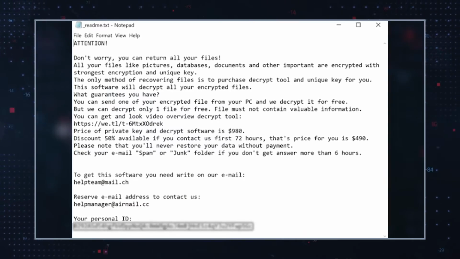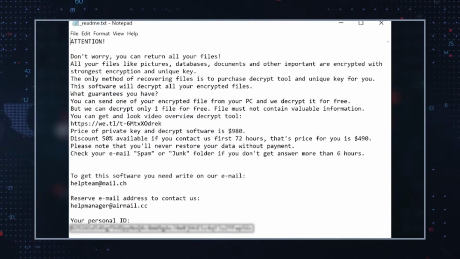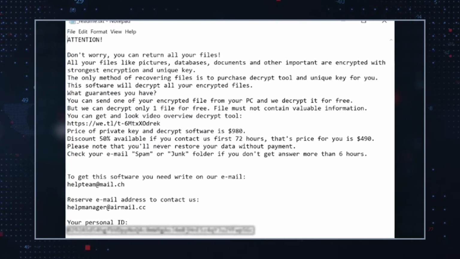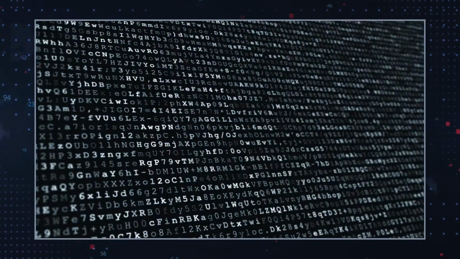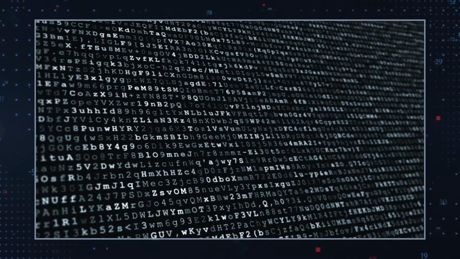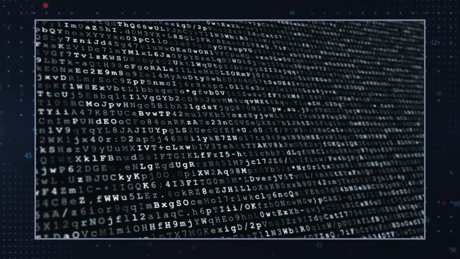helpteam@mail.ch or helpmanager@airmail.cc is established within 72 hours after infection. Should victims contact the hackers using the provided emails, Miia's ransomware operators will offer to decrypt one file for free to prove their ability to unlock all affected files.